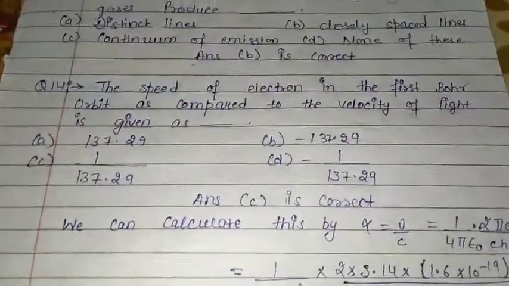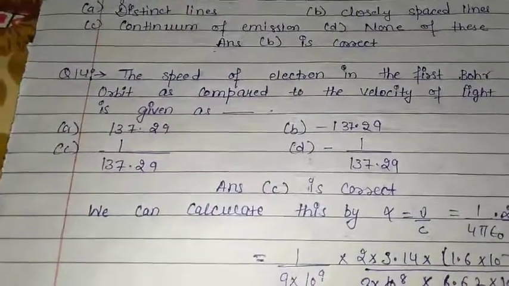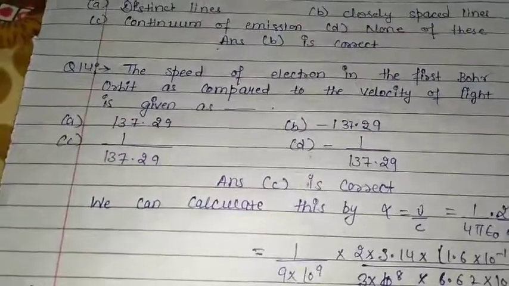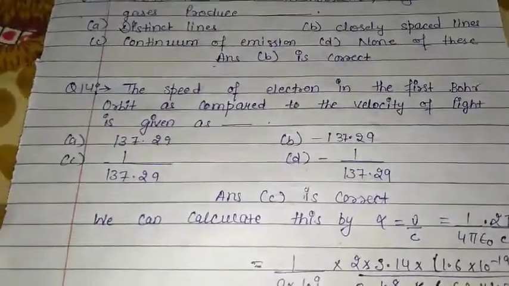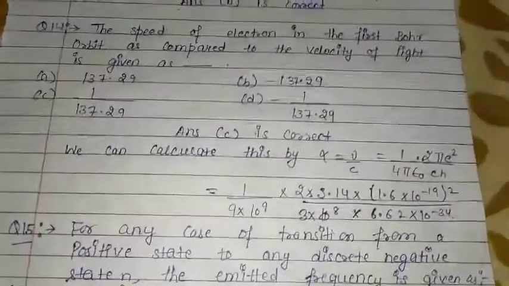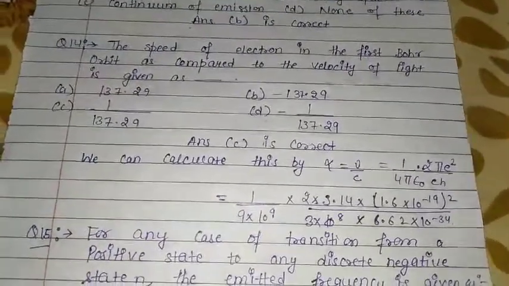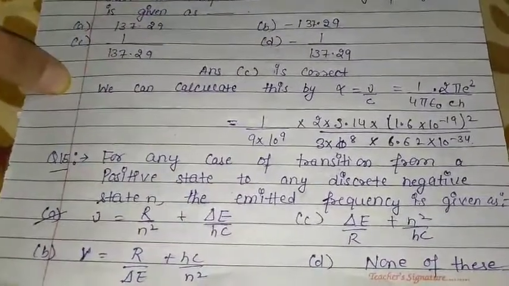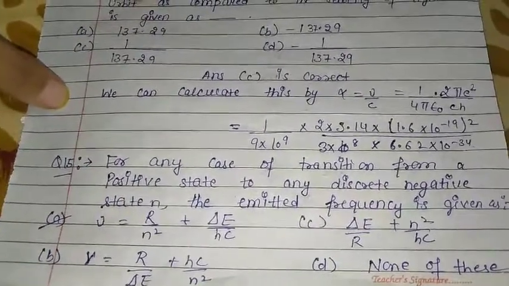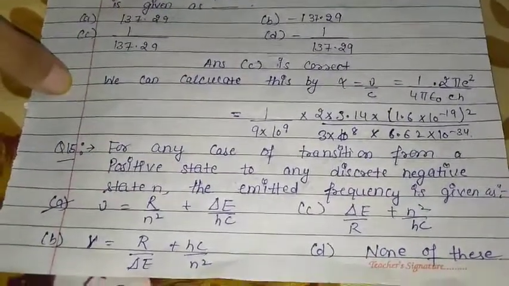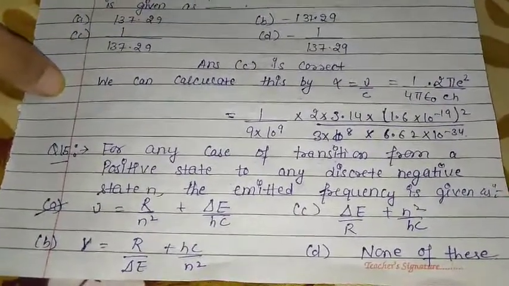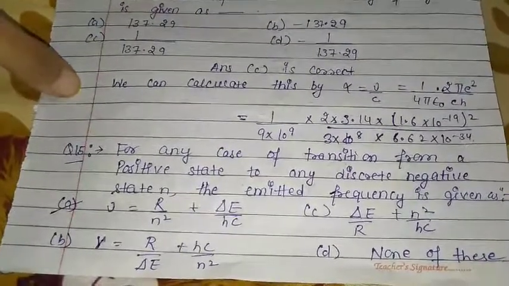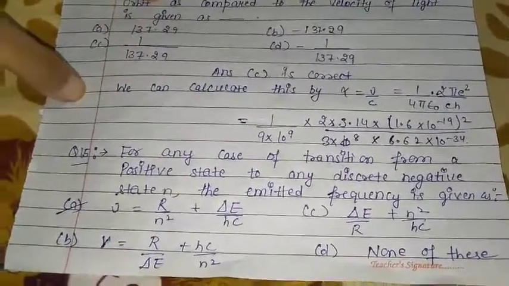Question number 14. The speed of electron in the first Bohr orbit as compared to the velocity of light is given as. Here option C is the correct answer, that is 1 upon 137.29. We calculate by this formula. Okay. Question number 15. For any case of transition from a positive state to any discrete negative state, the emitted frequency is given by. Here option A is the correct answer, that is nu is equal to R by n square plus delta E by hc is the correct formula.